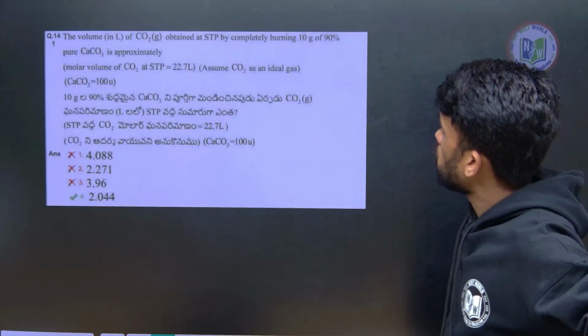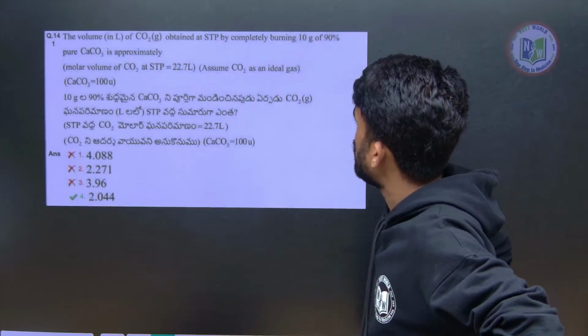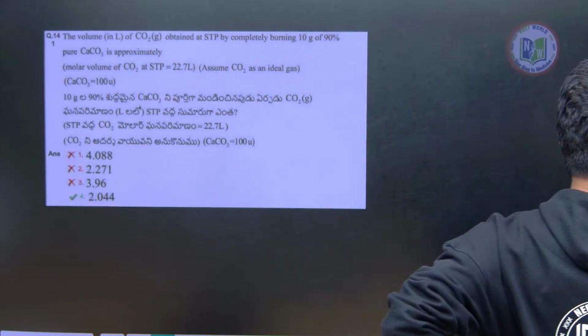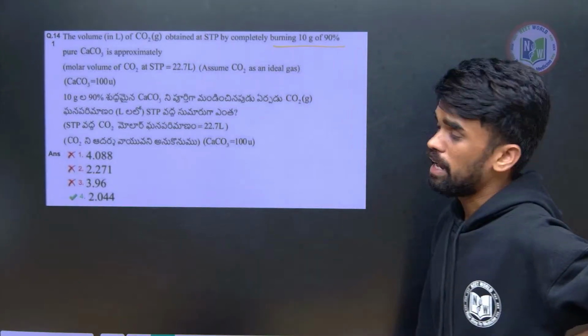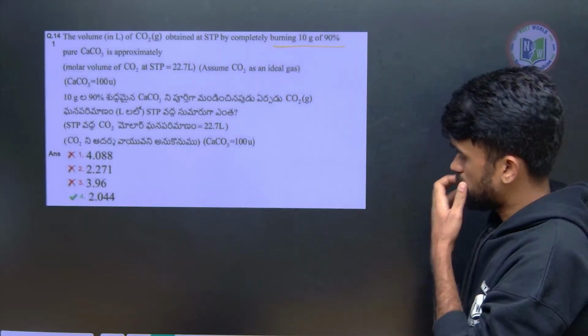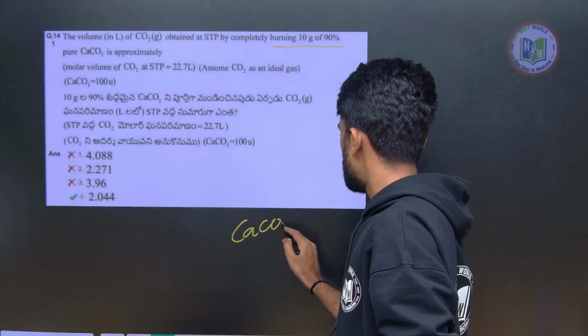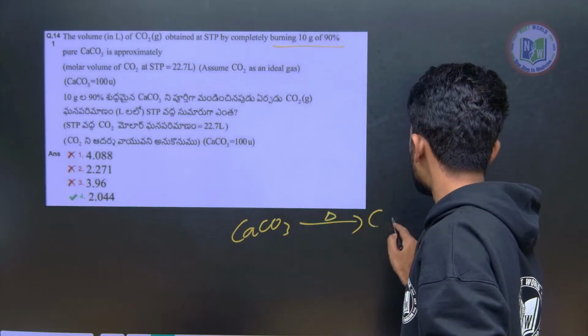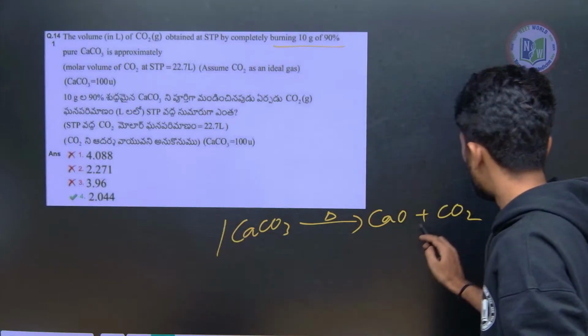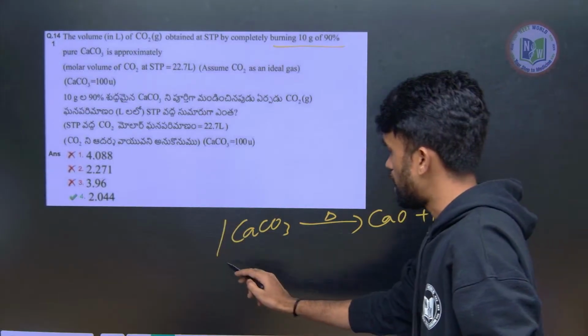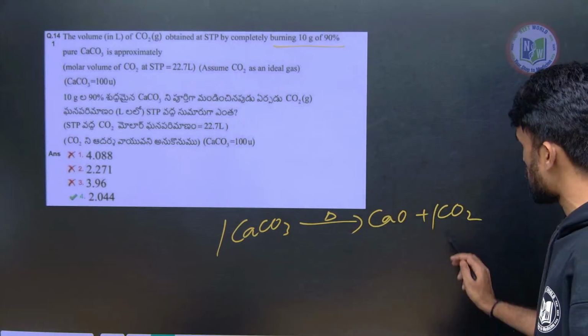Next, volume of CO2 obtained at STP by complete burning of 10 grams of 90% CaCO3. Right, CaCO3 is there. Upon heating, decomposes to CaO plus CO2. So 1 mole of CO2 is produced. For 100 grams, 44 grams of this compound is produced.